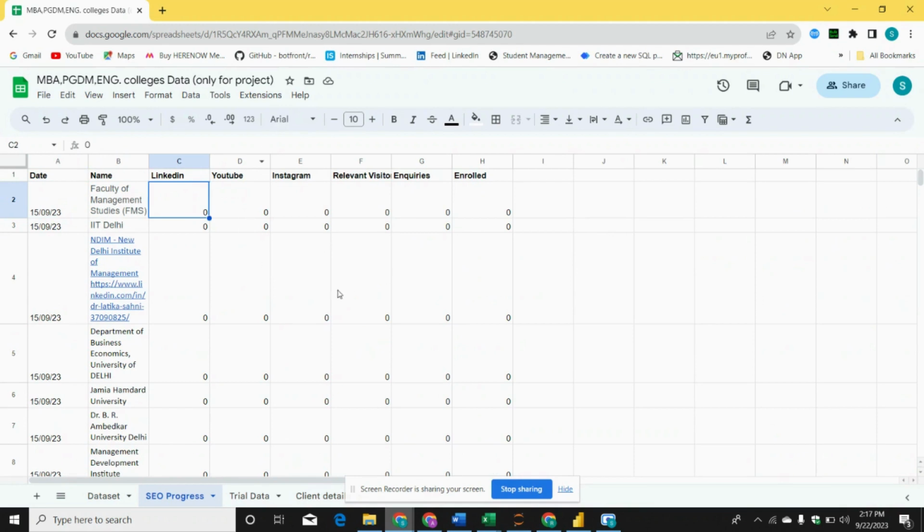So let me explain how. There are three different platforms on which we have channels: LinkedIn, YouTube, Instagram. Currently we will not deal with our website. There is one more column of relevant visitors, inquiries, and enrollment. For example, on 15th of September, if anyone from a particular college visits our LinkedIn page, the page of our company, there will be some relevant visitors count over here. If it is zero, then the LinkedIn score will also be zero.